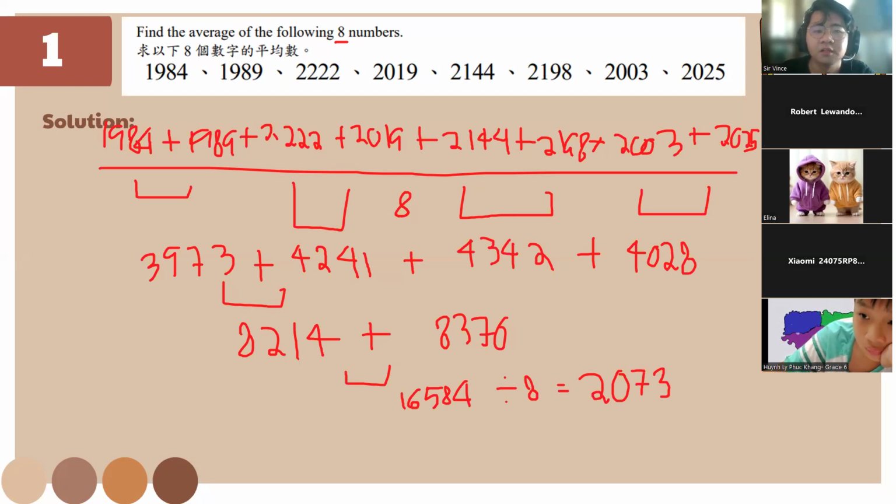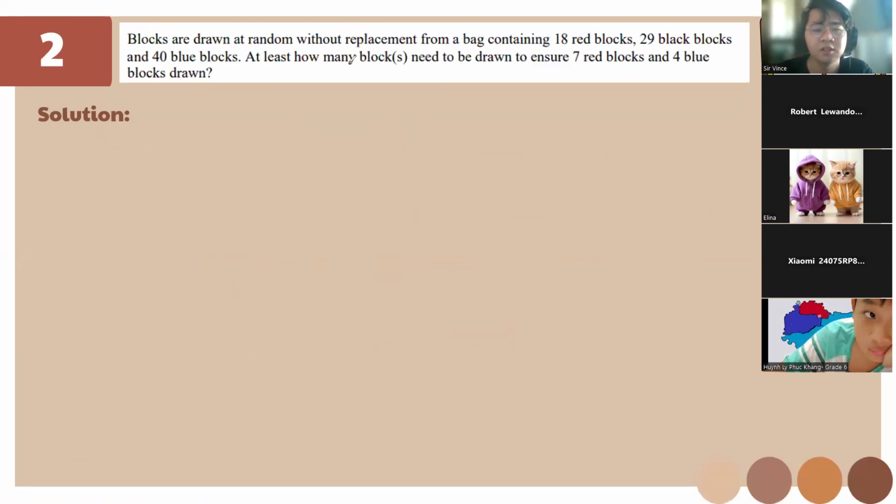So for this one, blocks are drawn at random without replacement from a bag containing 18 red blocks, 29 black blocks, and 40 blue blocks rather. At least how many blocks needed to be drawn to ensure 7 red blocks and 4 blue blocks. So for this one, since our need to be ensured is 7, which is bigger than 4, we'll focus on the 7 one.